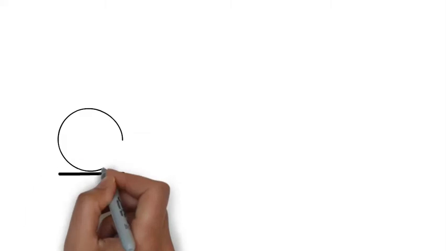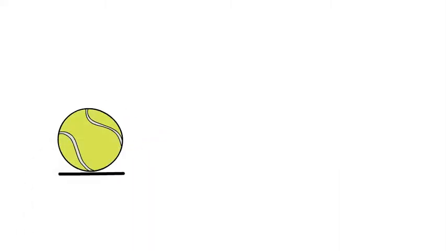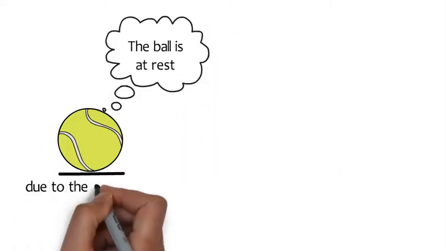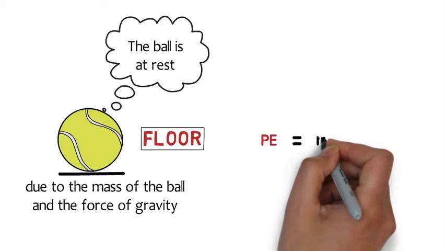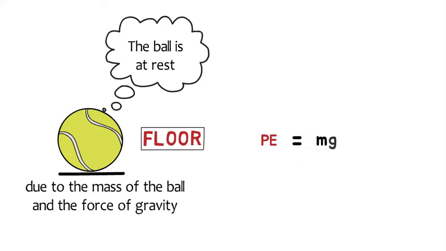Take a ball on a high shelf, for example. Initially, the ball is at rest, but due to the mass of the ball and the force of gravity, the ball has potential energy above a reference zero point such as the floor. This potential energy, PE, can be shown as the mass of the ball times the force due to gravity times the height of the ball above a reference zero.